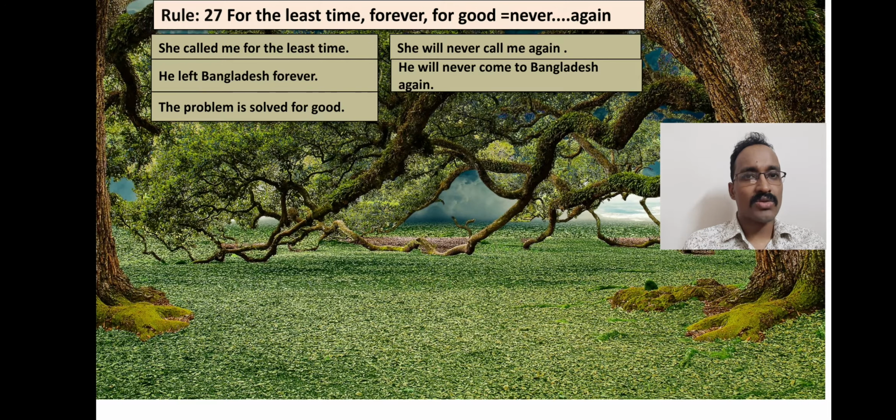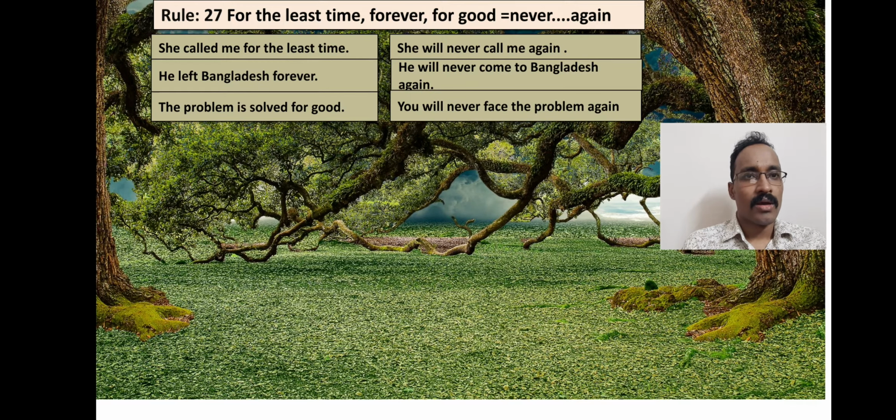The problem is solved for good. You will never face the problem again. So dear students, whenever you find for the last time, forever, or for good, you will use never dash dash again to make it a negative sentence.